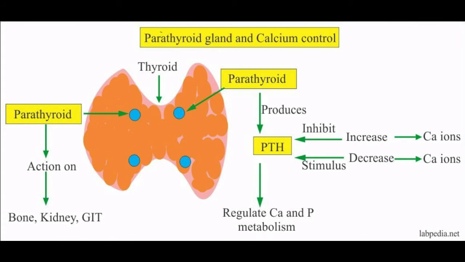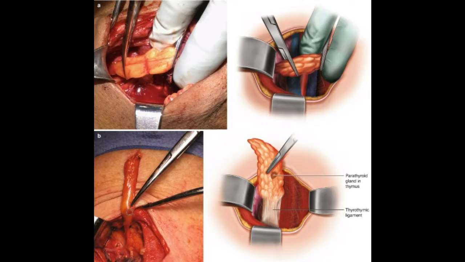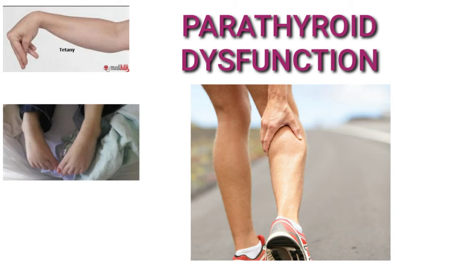Parathyroid dysfunction. The secretion of parathyroid hormone can be altered due to the following conditions. Removal of parathyroid glands during thyroidectomy, removal of thyroid, causes decreased secretion of parathormone. The conditions are muscle spasm known as tetany, sustained contraction of muscles in face, larynx, hands and feet, and painful cramps of the limb muscles.